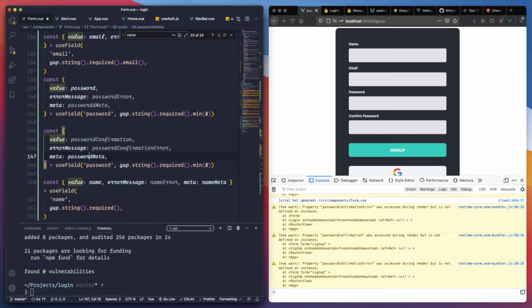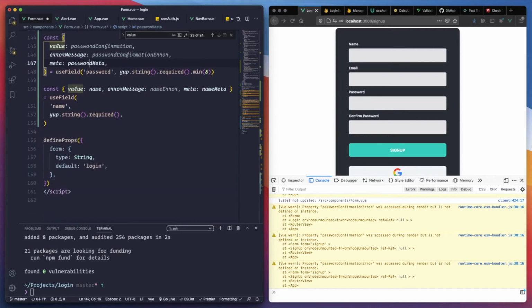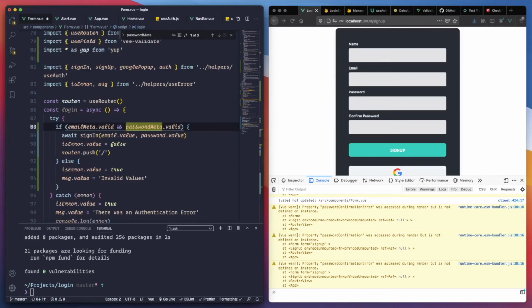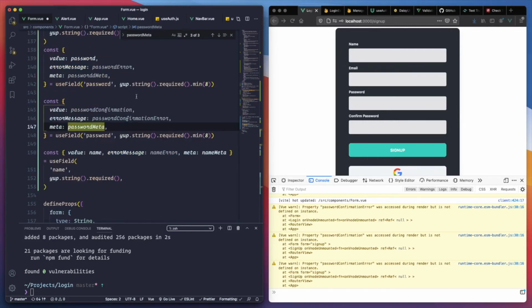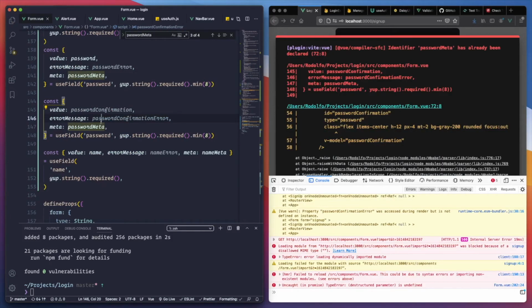Look at this, password meta has a double D. I have an issue here with password meta.